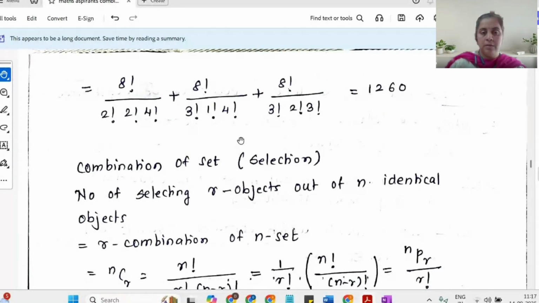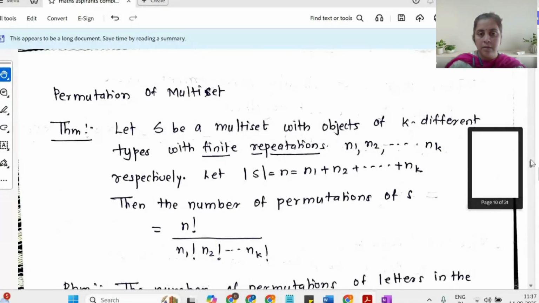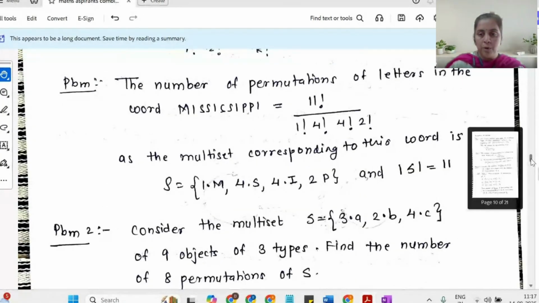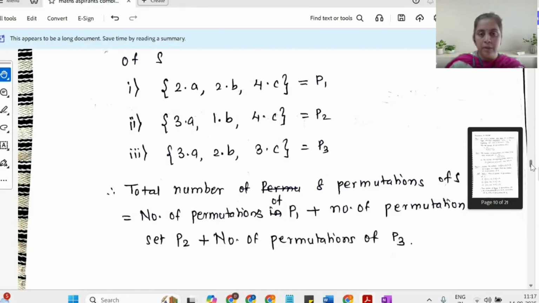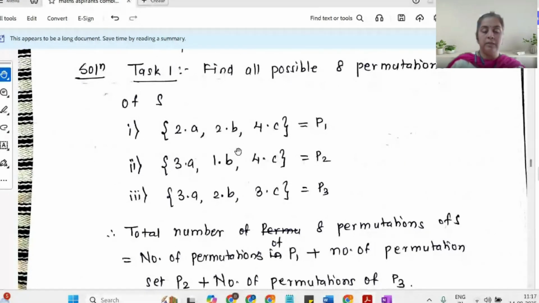Similarly, if I'm talking about the cardinality of P2, it is not fitting in the same screen. The total number of elements in P2 is 8. So it is 8 factorial divided by 3 factorial times 1 factorial times 4 factorial.